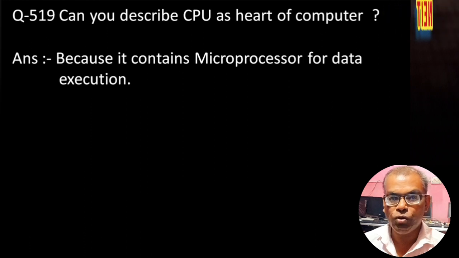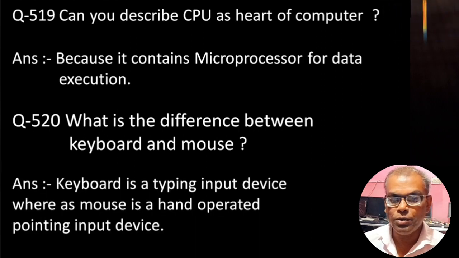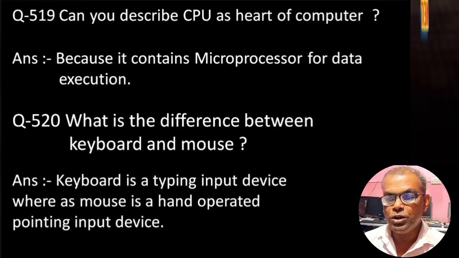Nowadays, generally we are using Core i processor, Ryzen processor. So that is why, because of the speed of the computer, CPU is called as the heart of the computer system. What is the difference between keyboard and mouse? Keyboard is an input device and also mouse is an input device. But the difference is that keyboard is the typing input device, whereas mouse is a hand operated pointing input device.